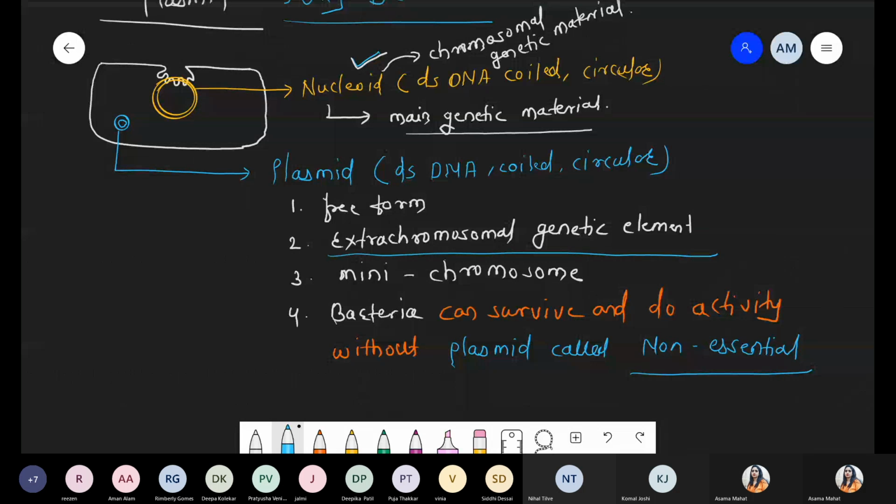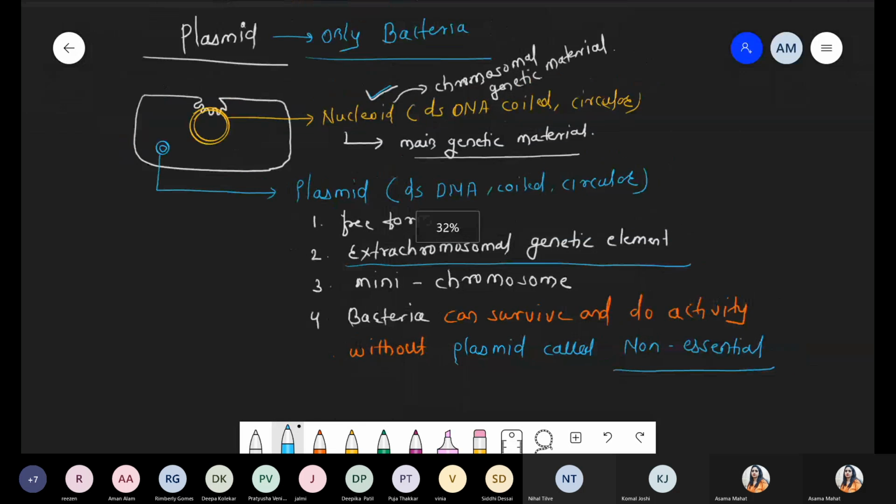Got it? That's why it is called a non-essential element. Is this point clear, everyone? Okay, so this part is over.